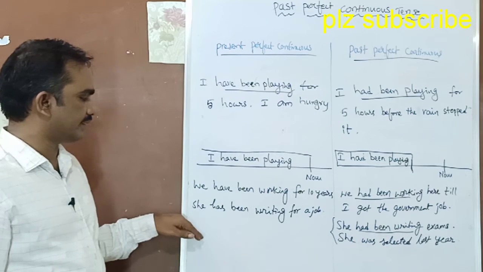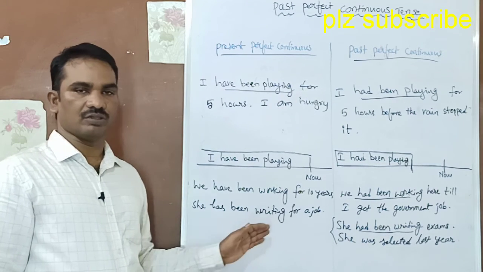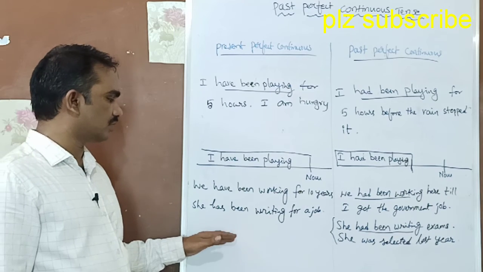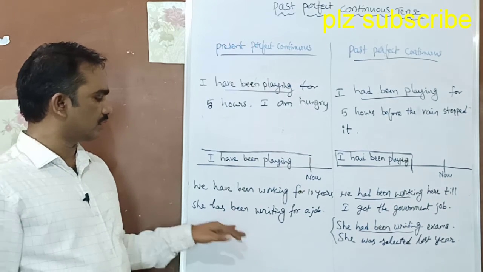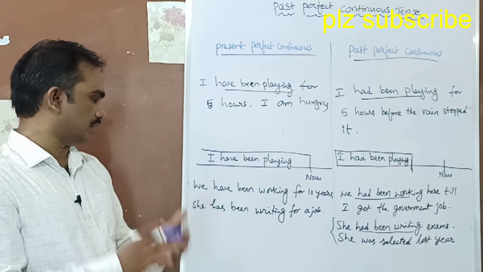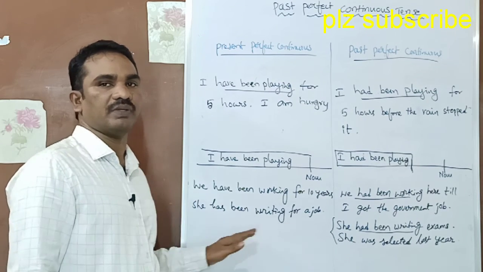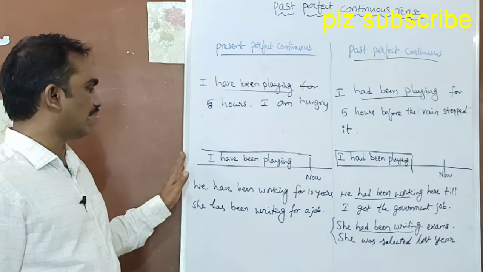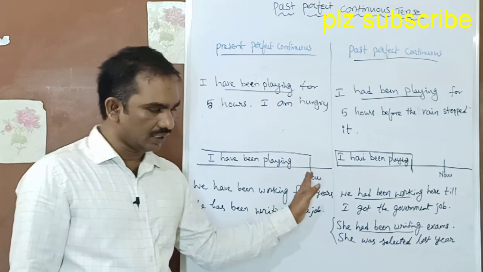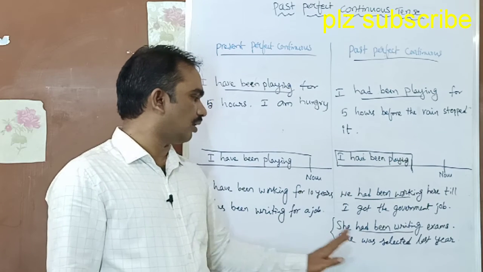The next example. She has been writing for jobs. She took up some exams. So how long? Still she is writing. She has been writing for a job means she started at some point of time and still now she is writing. But here, it stopped somewhere.